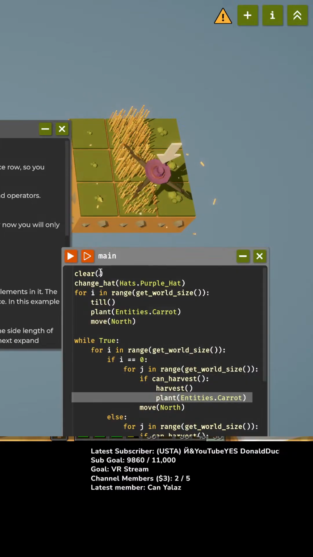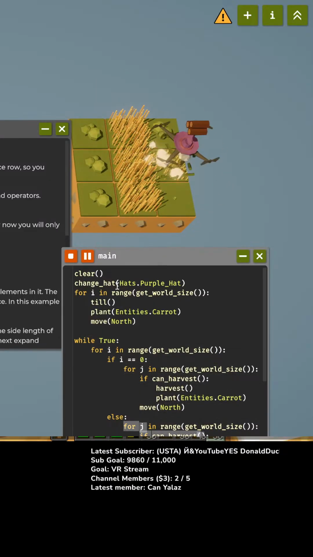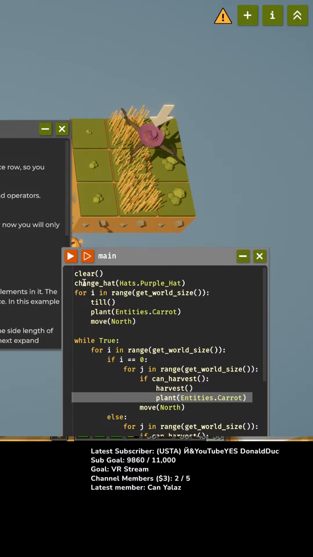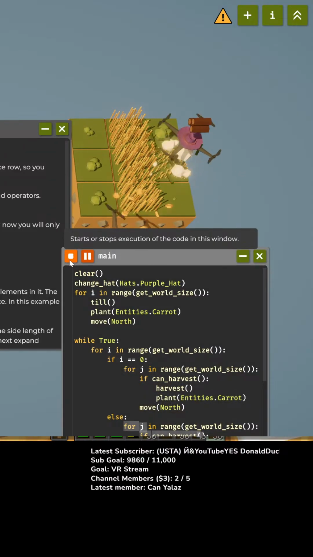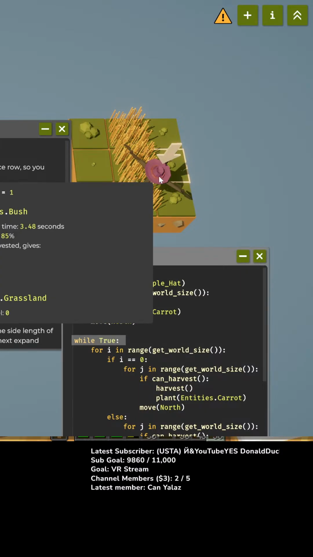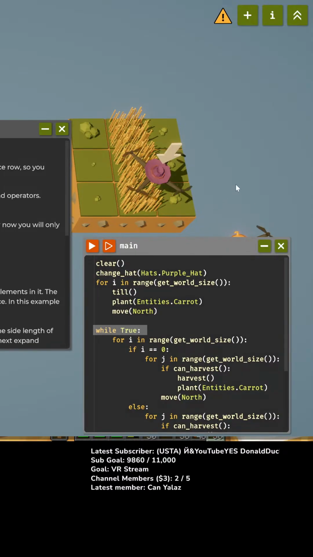There we go. Okay, now I need to stop that. Start over again at clear. And till the land. Oops. That didn't work. Okay. Why did that not work? So clear the land. So how do I restart the code? That would be nice. Okay, so start. So it's just starting the code there. What? What? Okay. How do I make the code restart?